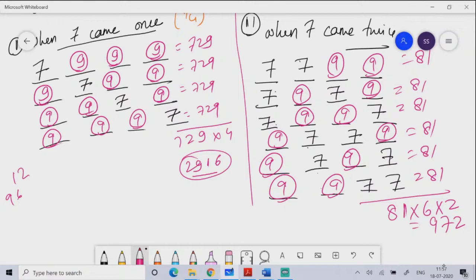Clear? Please write in the chat box, have you understood this? Anyone have doubt? Please reply everyone. Only few people are replying.